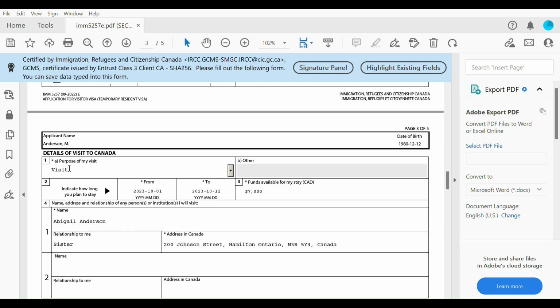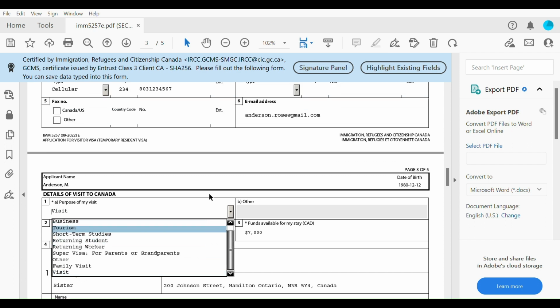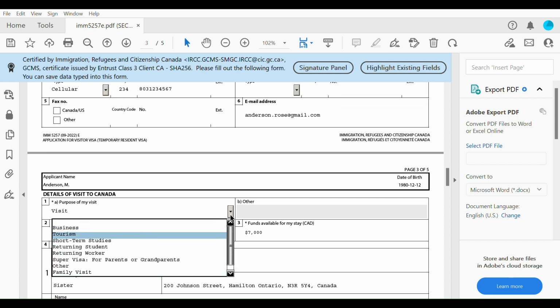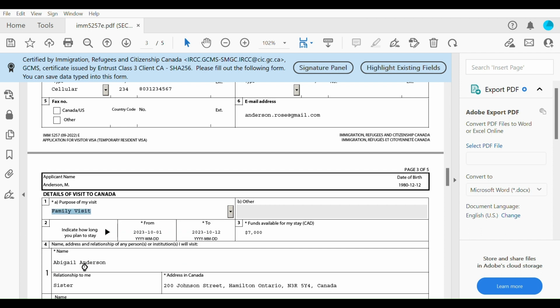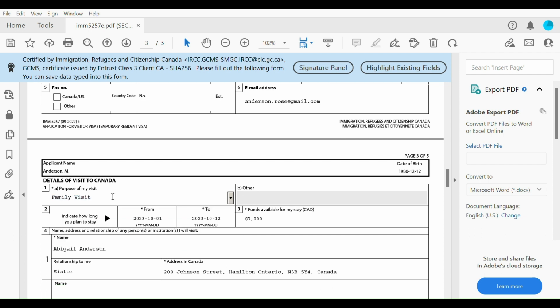So I'm not sure what's visit, like you're just coming. Why are you coming to visit, for what purpose, right? So you always have to indicate the reason for coming. So I just put here family visit. Whatever is applicable to you, please put it in this box here.